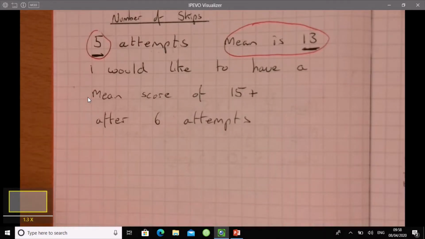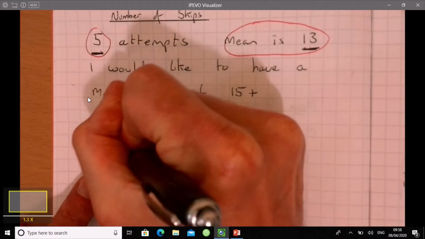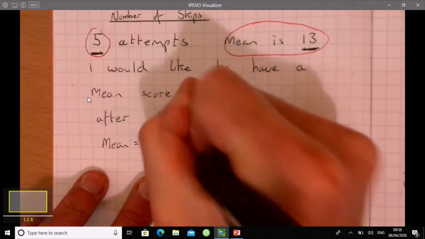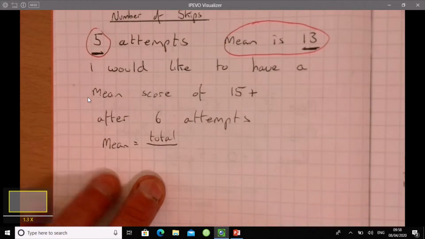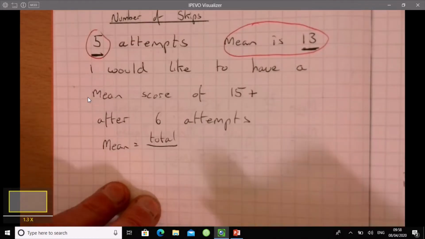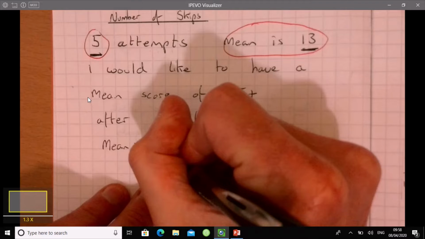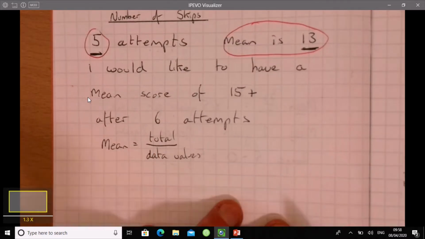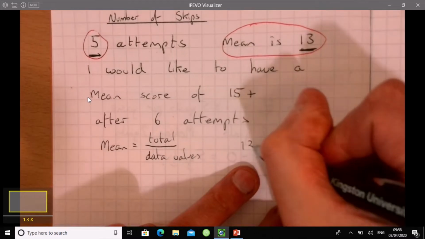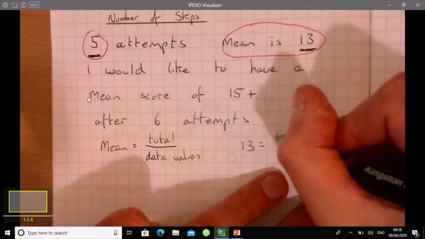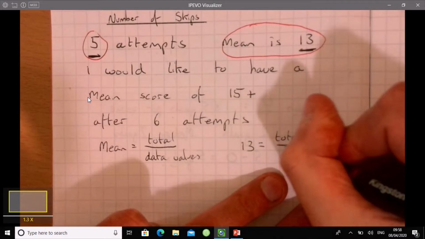Well, how do I work out the mean? The mean, if you remember, is equal to the total divided by the number of attempts, number of tries, number of data values. So here, 13 is equal to the total divided by 5.